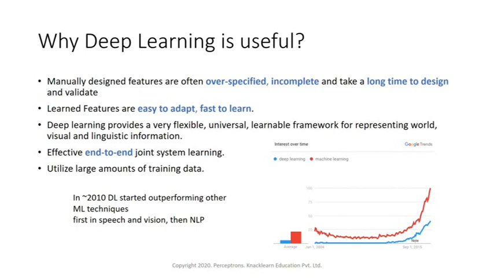As machine learning was there, deep learning also started gaining, and around 2010 it started outperforming the ML techniques. That's where most of the research projects and most of the AI projects started implementing deep learning.